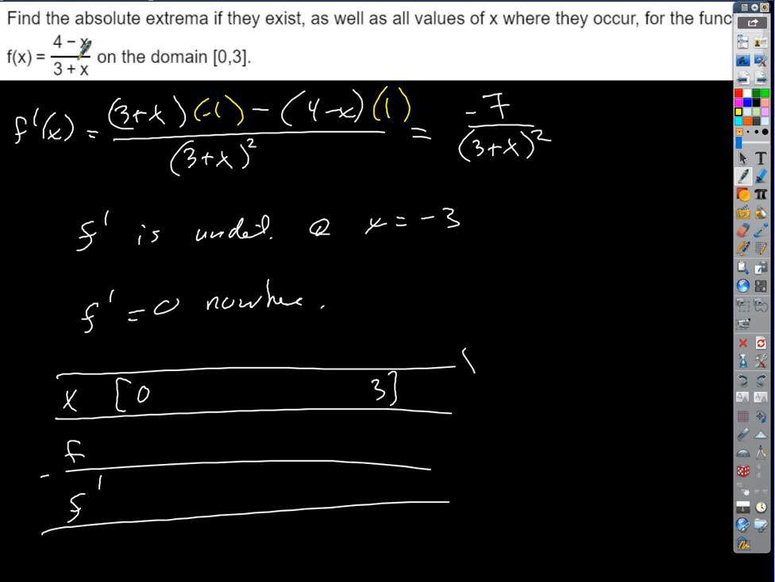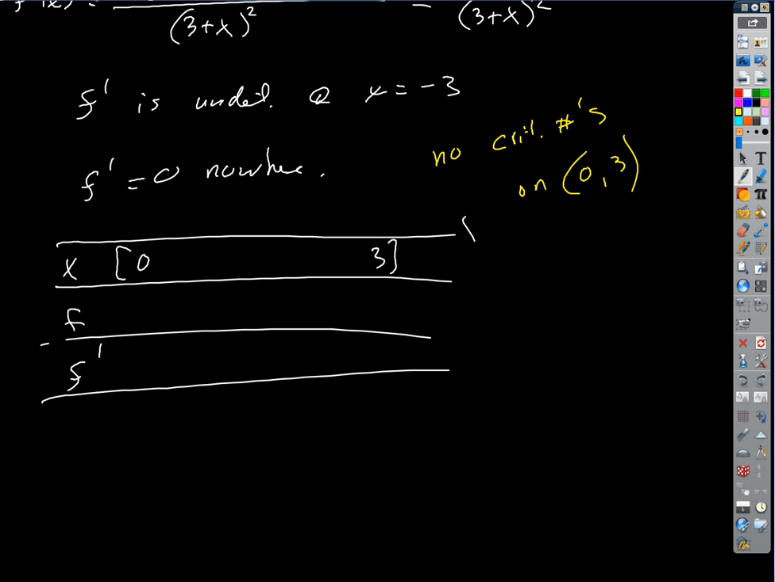I'm going to back up a second. So -3 isn't even an endpoint, is it? No. -3 is just outside of our interval, right? So either way, it doesn't count. It's not a critical number, right? We have no critical numbers on the open interval from 0 to 3. So we'll just evaluate the function at both of those places.